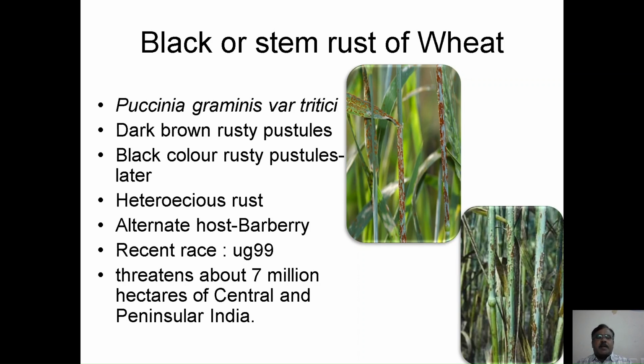That is the barberry. The recently developed severe strain is mentioned as Ug99, and people are trying to develop wheat varieties resistant to this virulent strain Ug99. This disease threatens the entire world, including India, and causes severe yield loss.